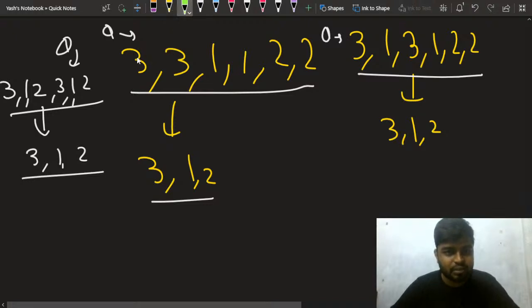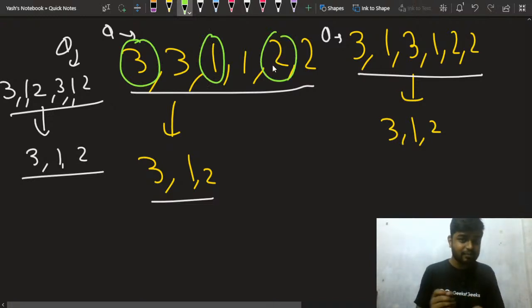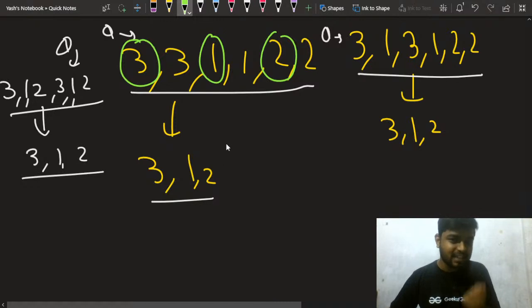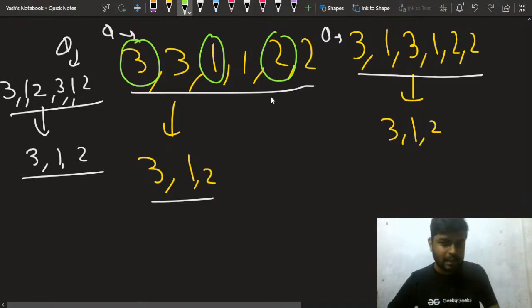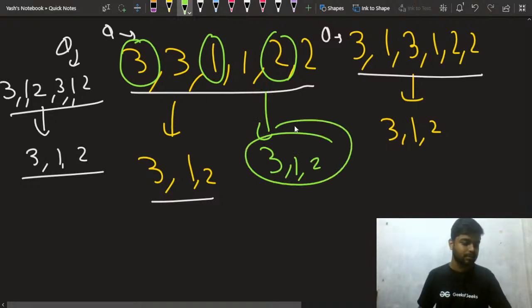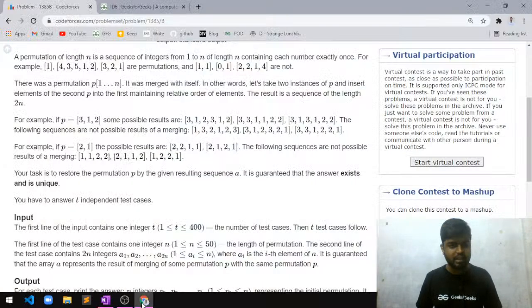What is the first time that 3 occurs, right? This is the first time that 3 occurs, then 1 occurs, then 2 occurs, right? So if the element is occurring for the first time, you take a map. If the element is occurring for the first time, then you simply print it. If it is not present in the map, or if it is occurring for the first time, then you simply print it. Otherwise you will not print it, right? Is this question clear to all of you?